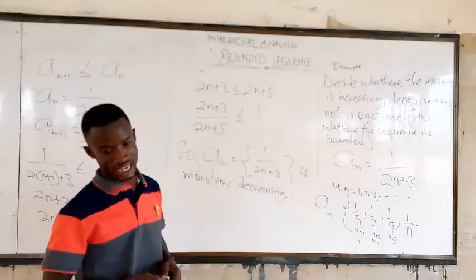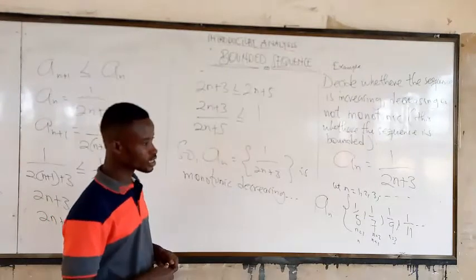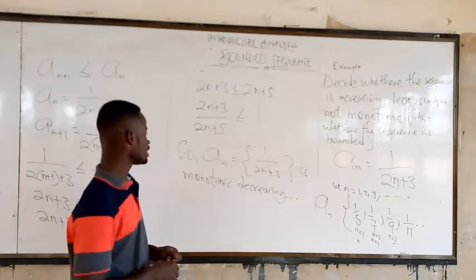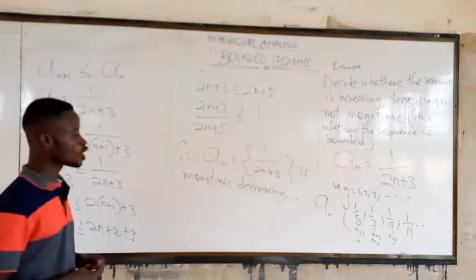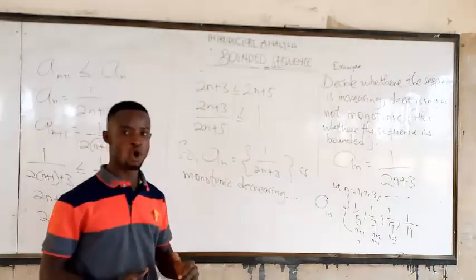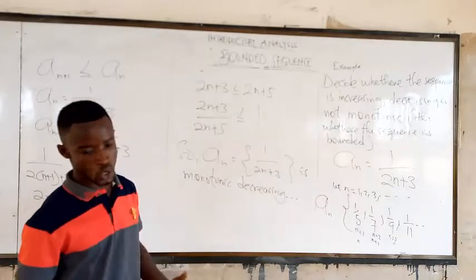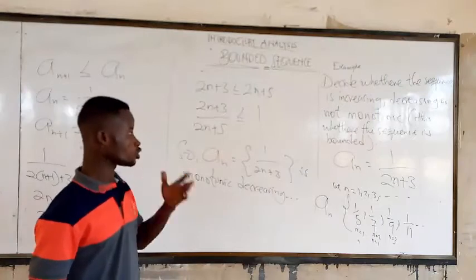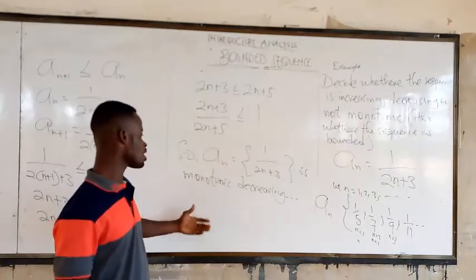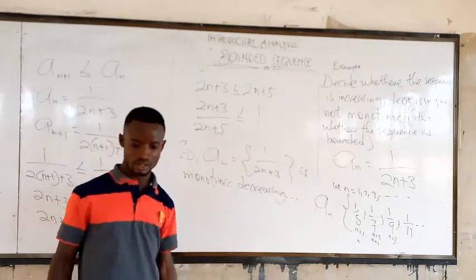Alright, I hope it's clear. It's monotonic decreasing. In the same way, it is bounded below. That is, in other words, it is the same as monotonic decreasing.